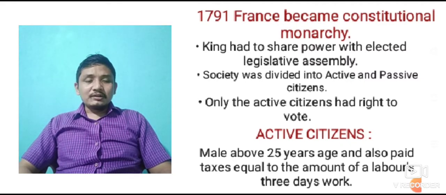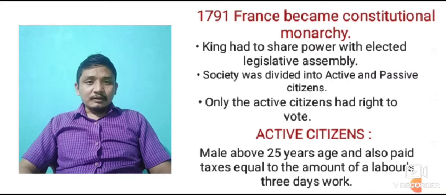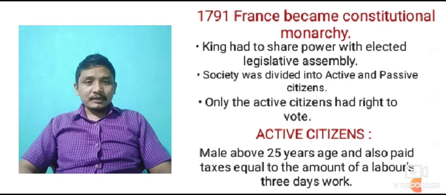To be an active citizen, he must be male, above 25 years of age, and he must be paying tax equal to the amount of a labor's 3 days work.